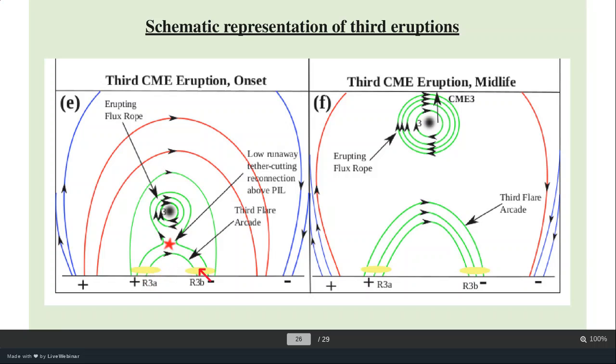Flare ribbons will form at low solar height. This is the height; this is the photosphere you can consider. CME 3 is here, and finally we can see some post-flare arcades. So again, all the lids have been removed now. You can see these field lines have already moved up, and that's why the speed of the third flux rope is very high compared to the others.